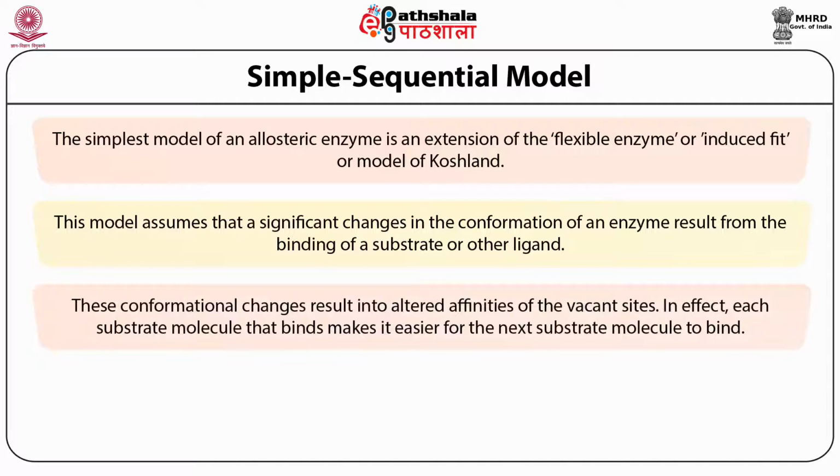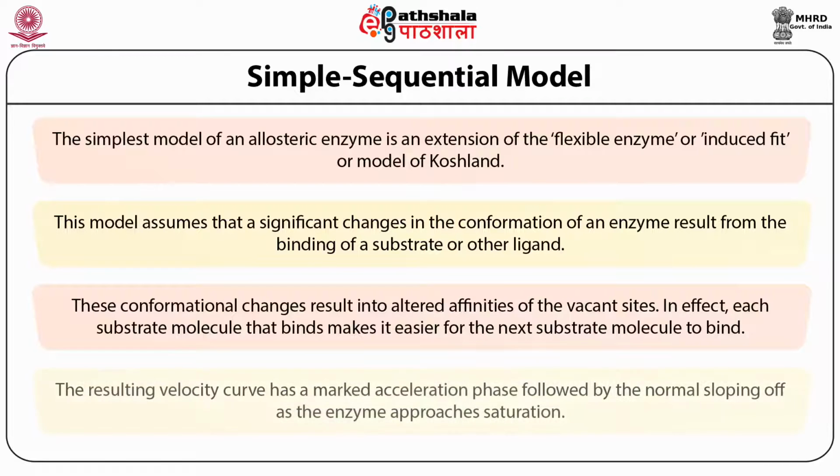These conformational changes result in altered affinity of the vacant site, and in effect each substrate molecule that binds makes it easier for the next substrate molecule to bind, and the resulting velocity curve has a marked acceleration phase followed by normal sloping off as the enzyme approaches saturation.